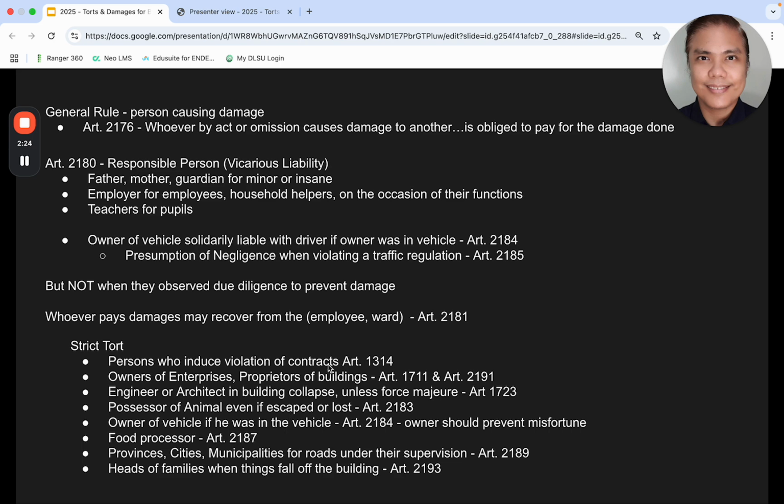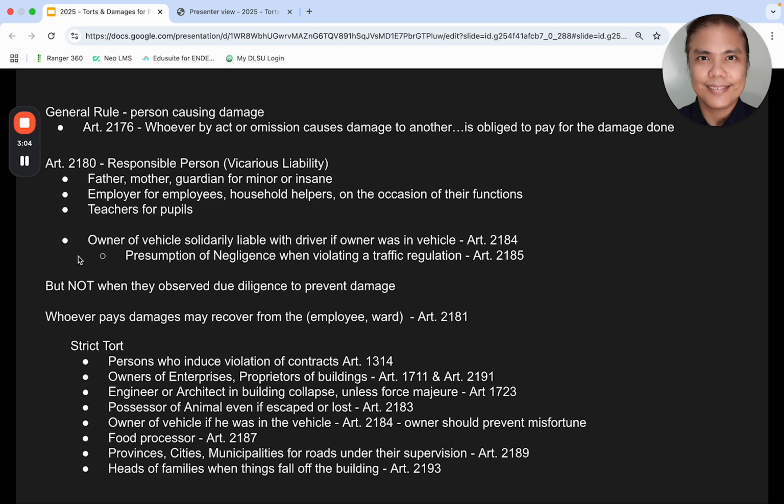Here are the provisions. So as a general rule, when strict tort is in play, the 2180 will not work. Here's an example. A father shows due diligence to prevent the falling of something from a building to cause damage. All right. So even if the father observed that, take note, there is a strict liability under 2193, heads of families, when things fall off the building.